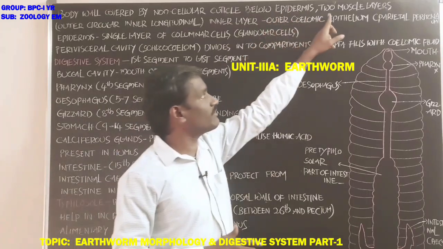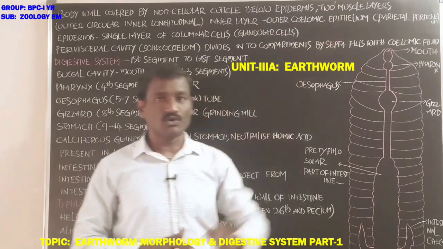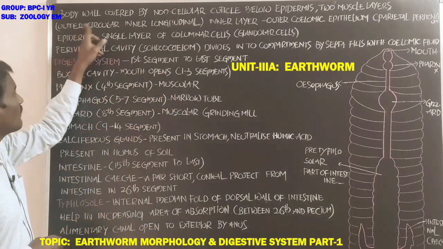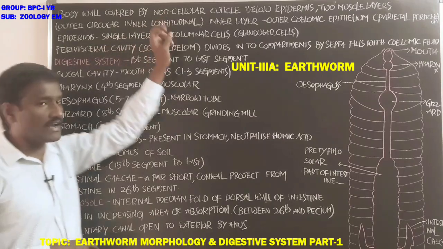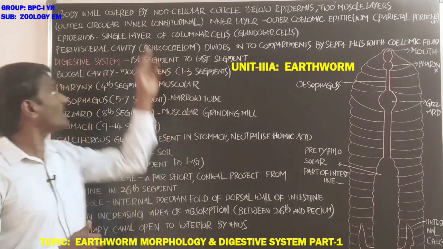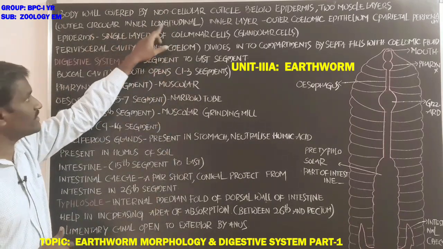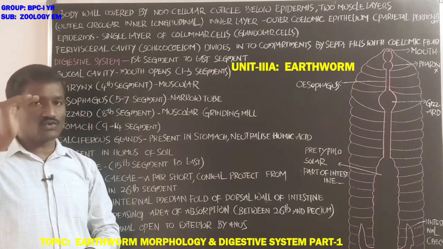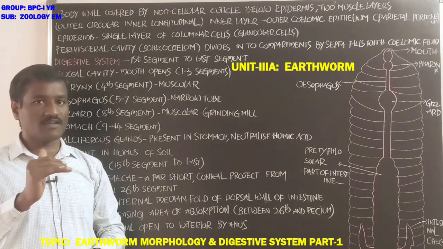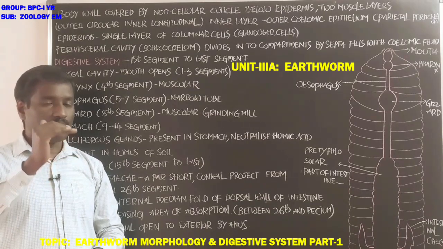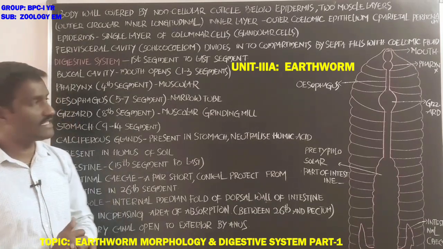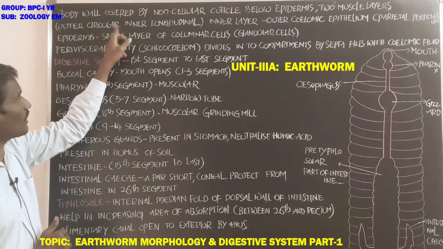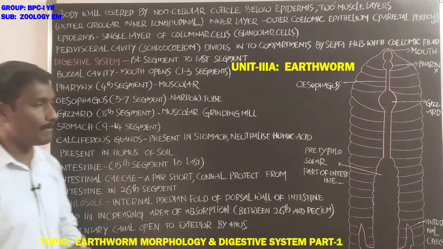Below the epidermis, two muscle layers. Which are the muscle layers? The outer one is circular, the inner one is longitudinal. In this, the upper surface is cuticle, below the cuticle there is an epidermis, and below the epidermis there are two muscle layers. The outer one is circular, the inner one is longitudinal.